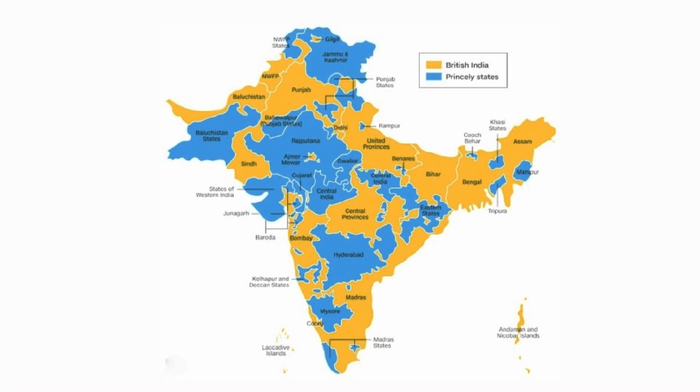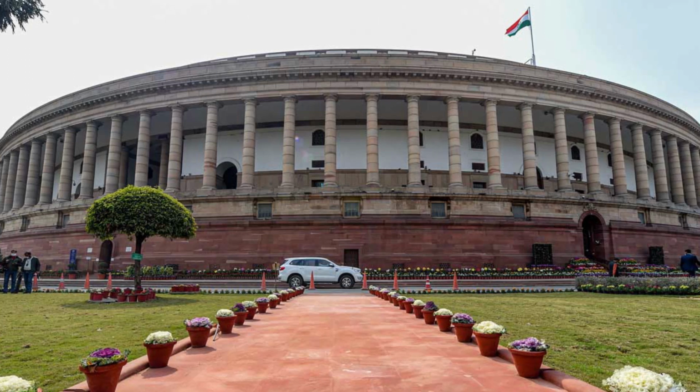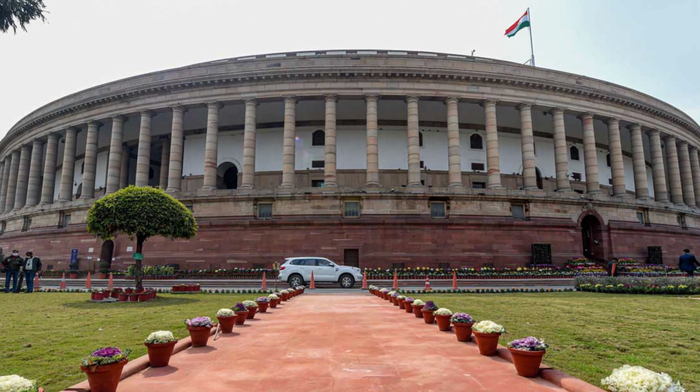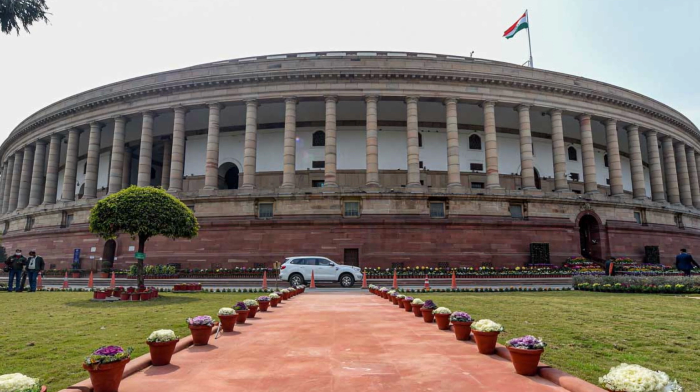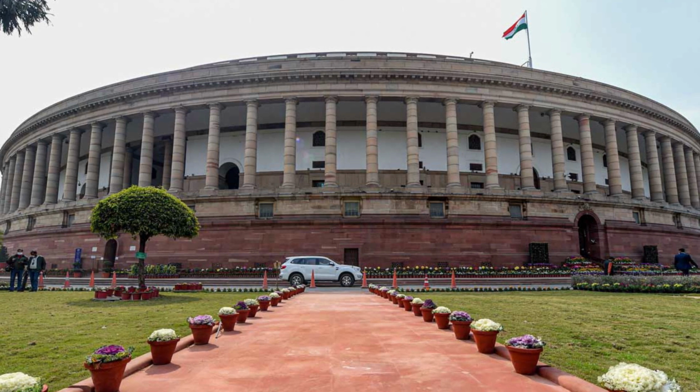Different princely states had different rules in India. Sometimes they accepted, sometimes they did not. The people were ready to join the Indian system, but the old rulers and others posed some other problems. But still, for the last 77 years, 76 completed years, India has established a parliamentary democracy.